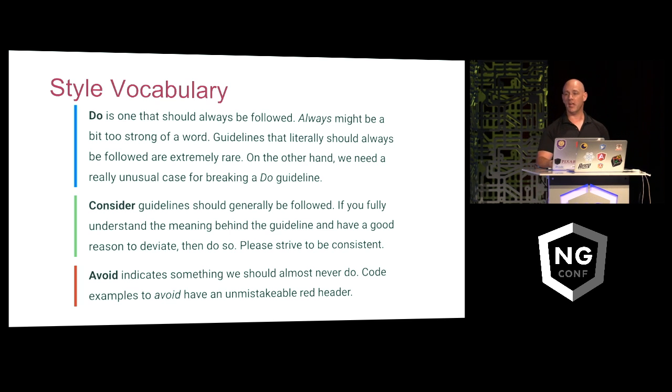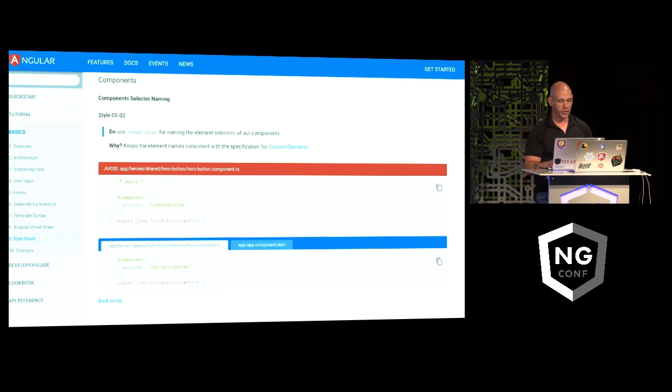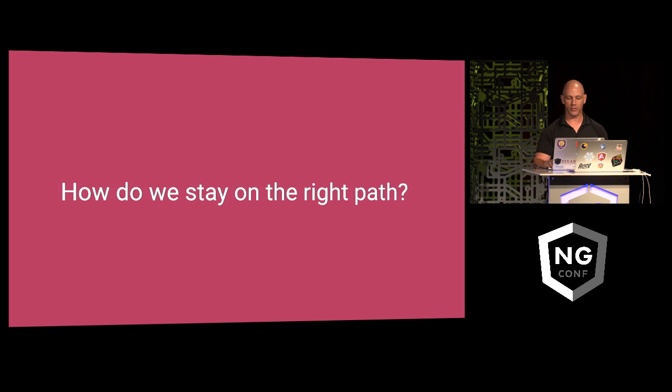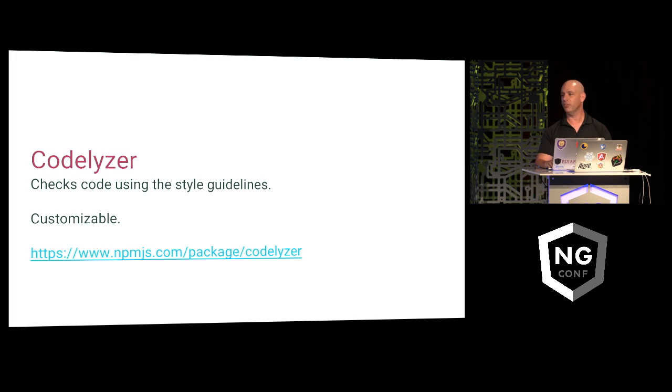We've also gotten a lot of feedback that the vocabulary in the style guide was a little iffy sometimes. So now what we're saying is we can tell you, oh, do this, avoid this, and this one's like a consider. It's kind of like, you should do this, but if you don't want to, it's your own choice. So you can check out the style guide up on the site. It's actually in the Angular IO docs now. I've taken down my GitHub page for it that we were using. And if you want to stay in the right path, you want to check out Minko's talk later this week on Codelizer. He's working with me directly to be able to show you which styles you might be not applying and which ones you can decide not to do yourself.